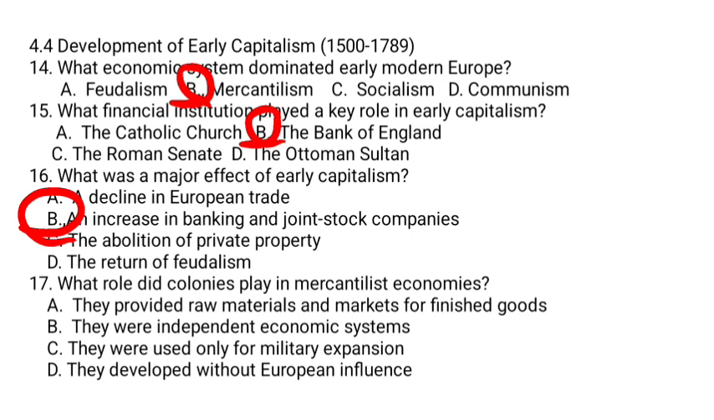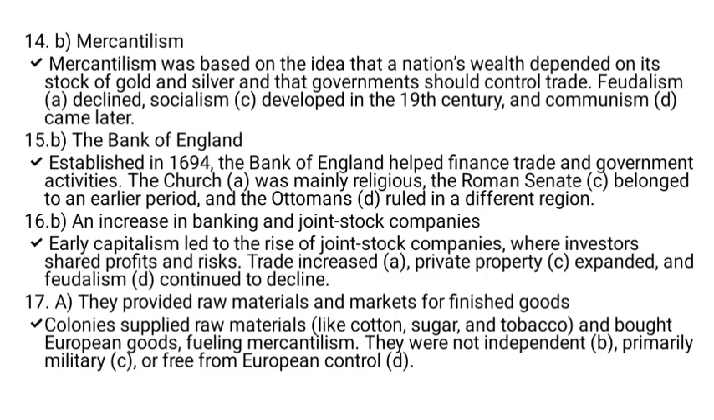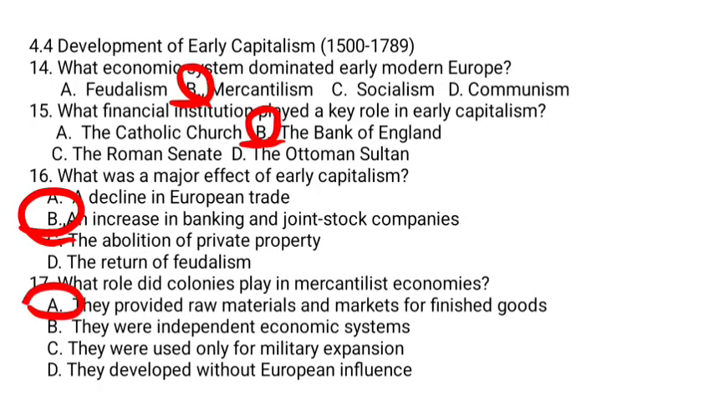The role of colonies in the mercantilist economy was providing raw materials and markets for finished goods. Colonies supplied raw materials like cotton, sugar, and tobacco, and bought European goods, fueling mercantilism. They were not independent, and not primarily military or free from European control. So, A is the correct answer.